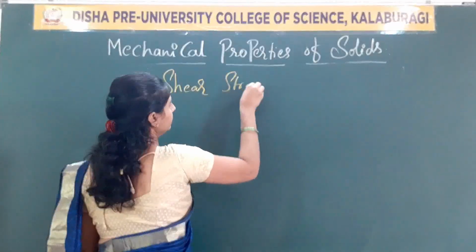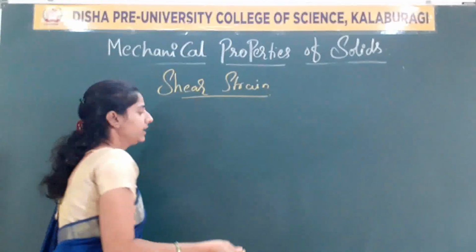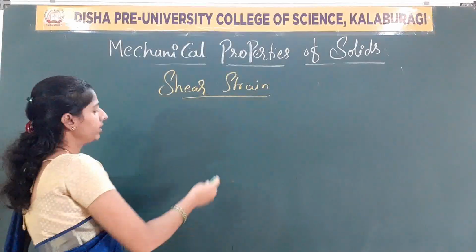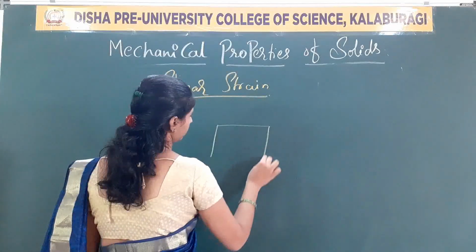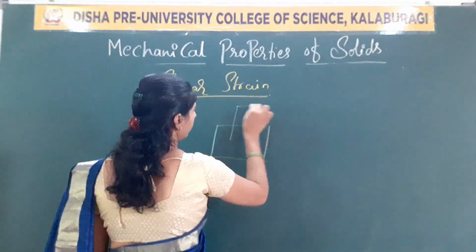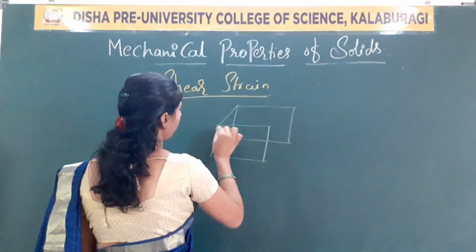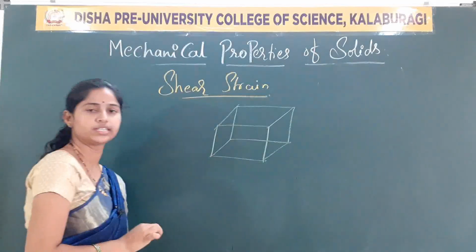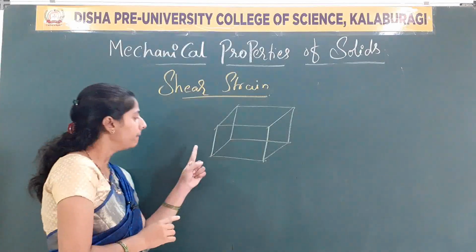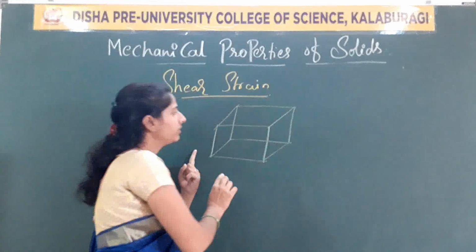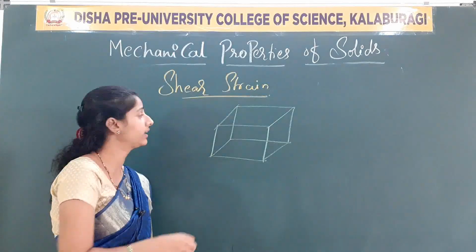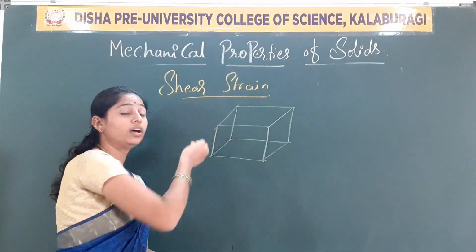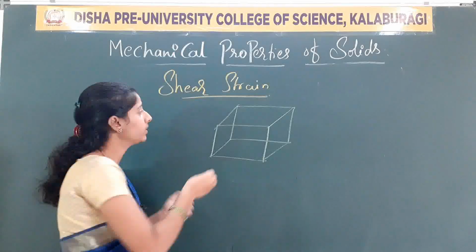Shear strain. Now suppose we take a cube here. Let us assume this is a cube or a body, right? You all know this is a cube. Can we draw a reference line to this one?